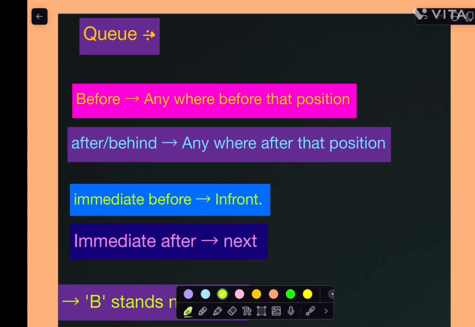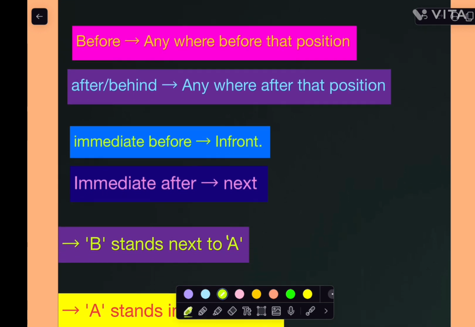Previously we used right and left, and here we can use before, after and behind. Before means anywhere in front of that particular position. Clear? Anywhere before that particular position, that is the meaning. After or behind means anywhere after that particular position.